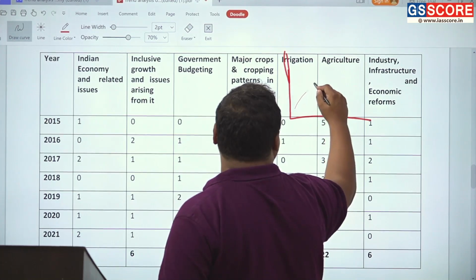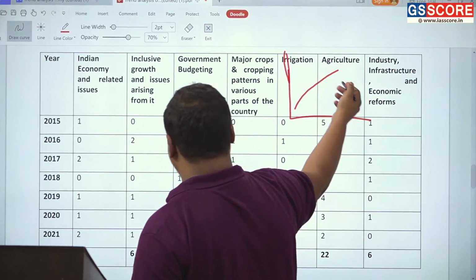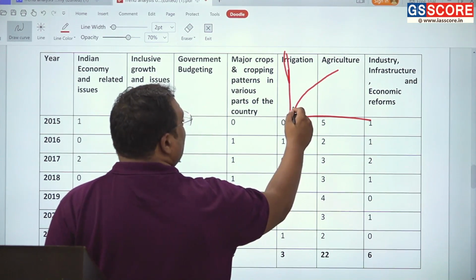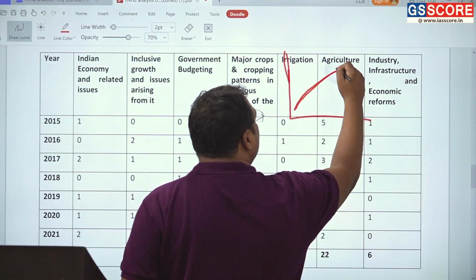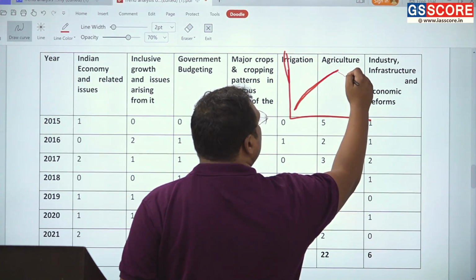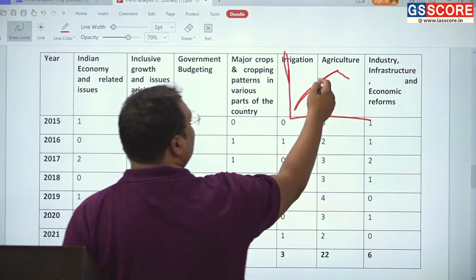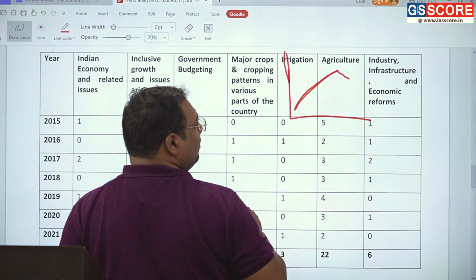So for example, if this was the pattern of growth of the Indian economy, like it was growing like this in the last 20 years, then suddenly we saw a decline like this because of the COVID problem.